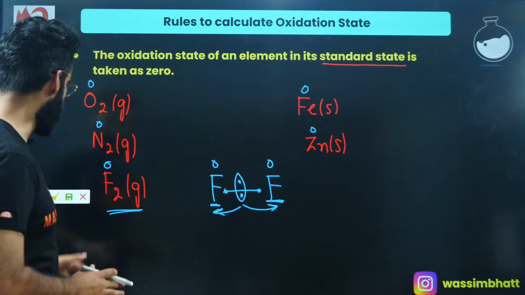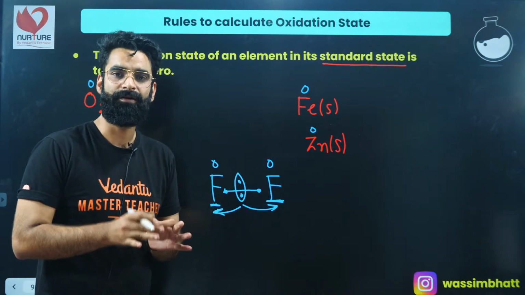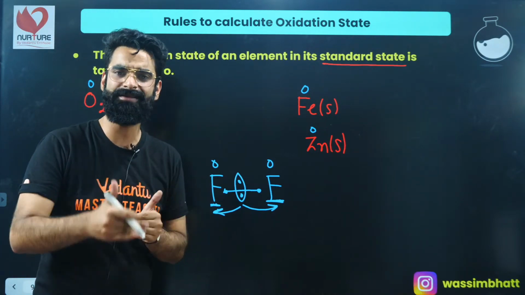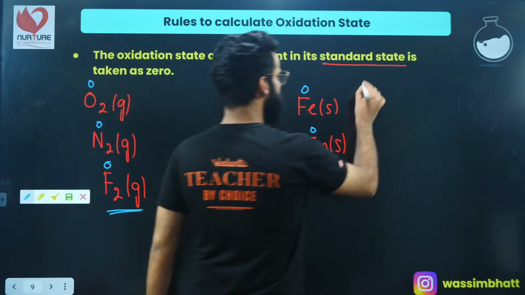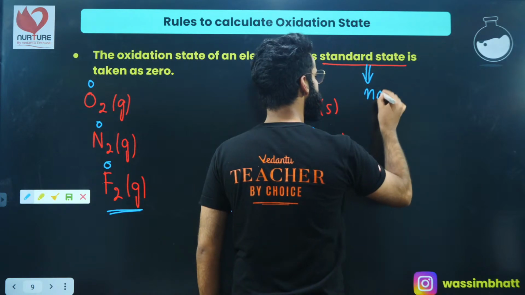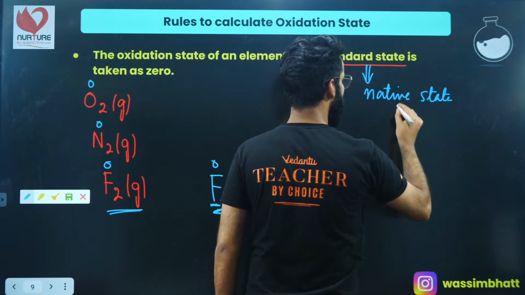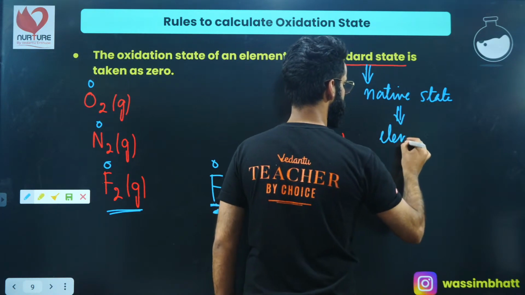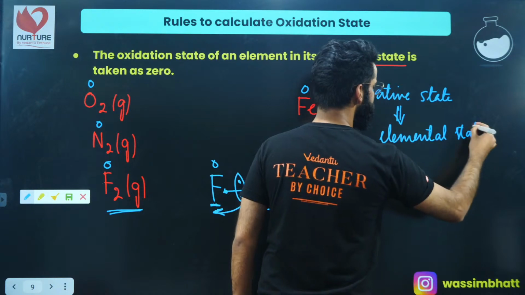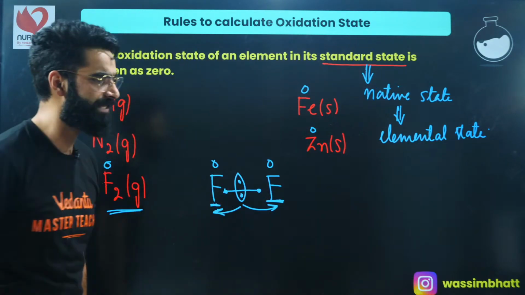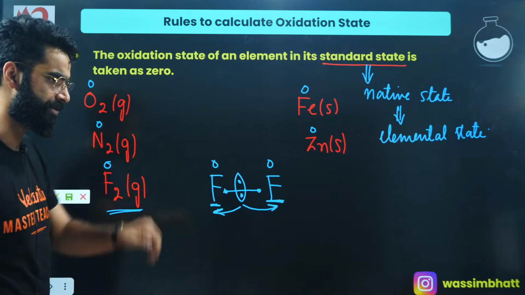Okay? I'm sure this first rule is clear to everyone. Whenever the element will be present in its standard state, you call this standard state the native state as well, and the native state is also called the elemental state. So remember, whenever the element is present in its native, standard or elemental state, its oxidation state is to be taken as 0. This is rule number 1.